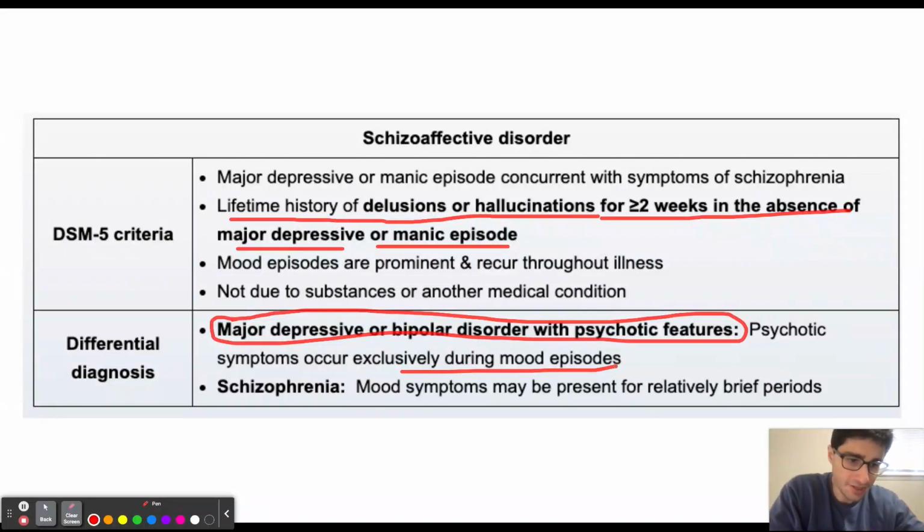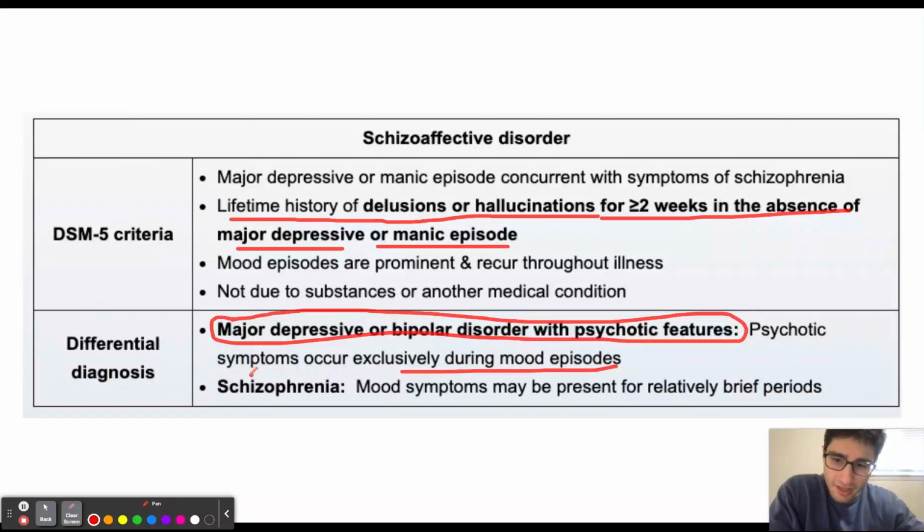So while the patient is going through major depression or mania, they're going to be experiencing the psychotic symptoms. But without the mood episodes like the depression and the mania, the patient will not experience any psychotic symptoms.